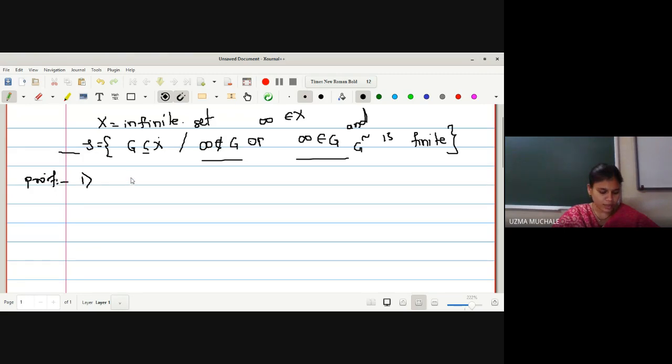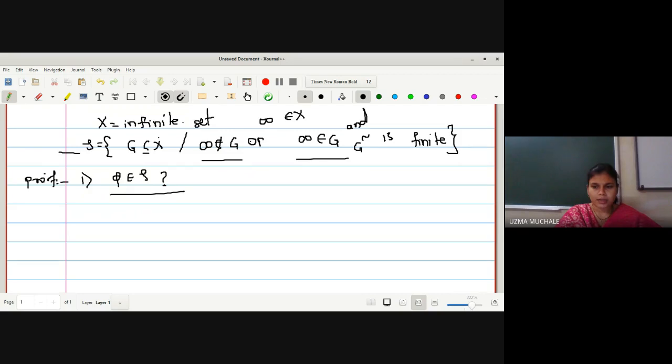What is the first one? We have to prove that phi is a member of tau. How do we prove that phi is a member of tau? To be a member of tau, what are the conditions? Either infinity is not a member of G, or infinity is a member of G and the complement of G is a finite set, right? So in which category can we place phi, so that we can say phi, the empty set, is a member of tau?